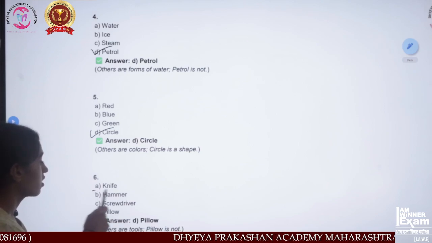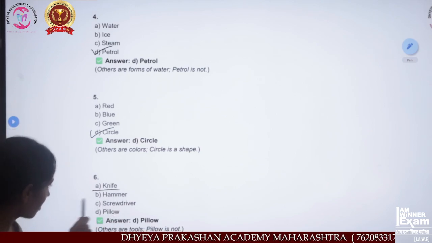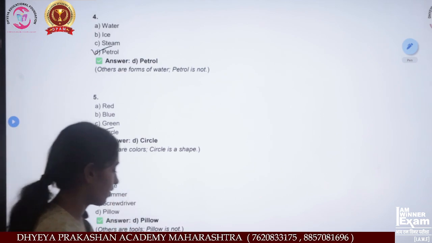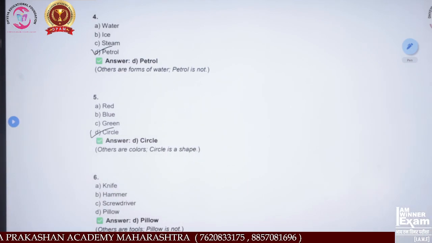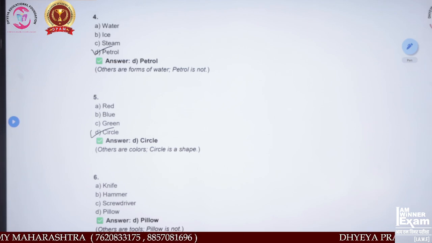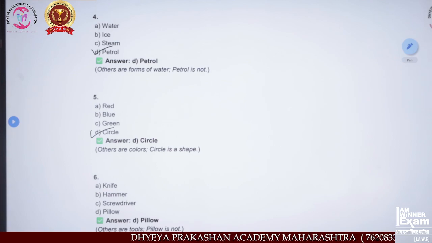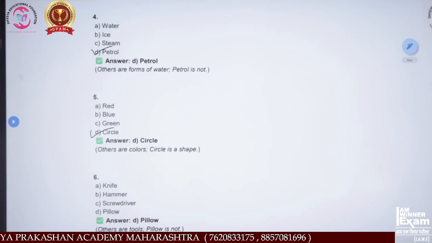Let's talk about knife, hammer, screwdriver, pillow. Which do you think is the odd one out? It is also a simple question. As you can see, a knife is used for cutting vegetables, and there are a lot of types of knives used as tools.